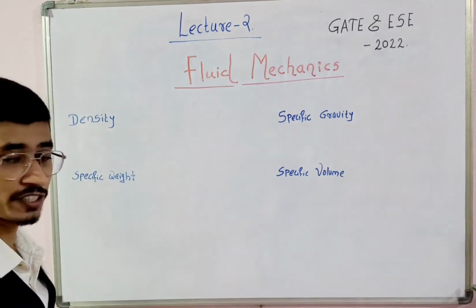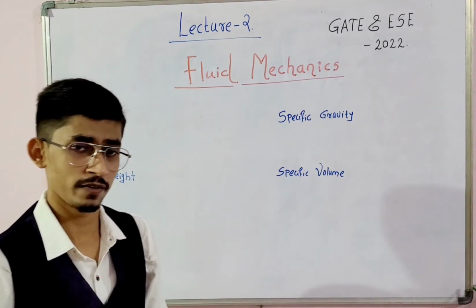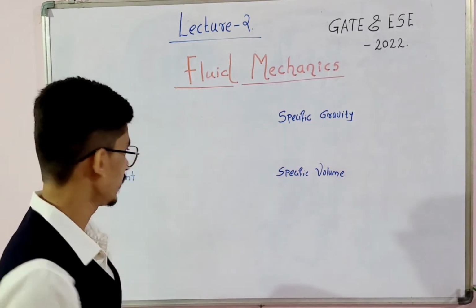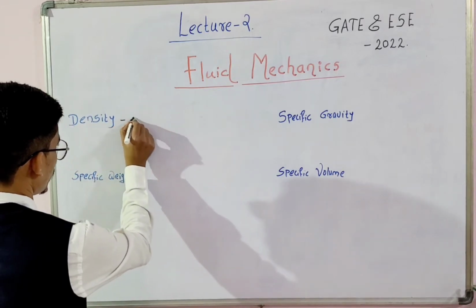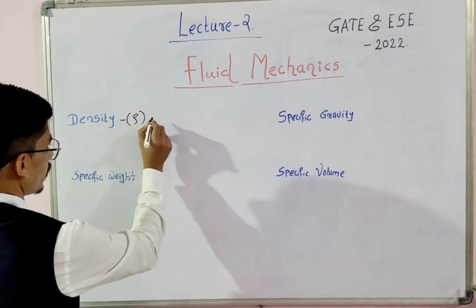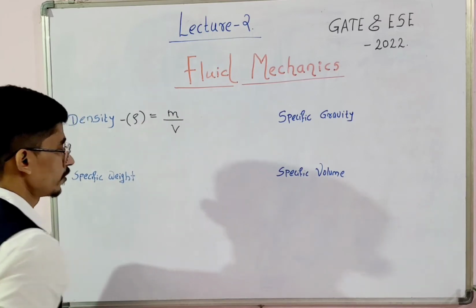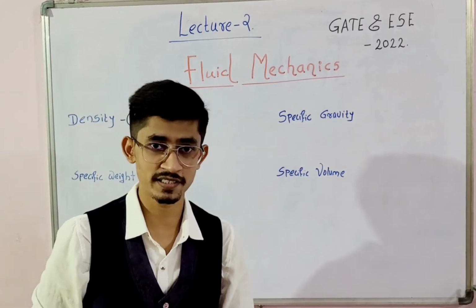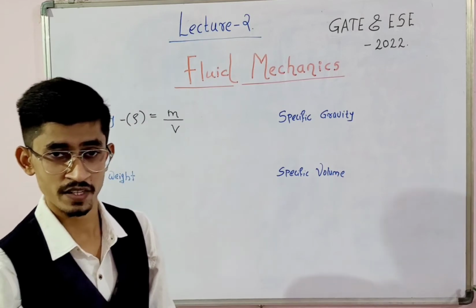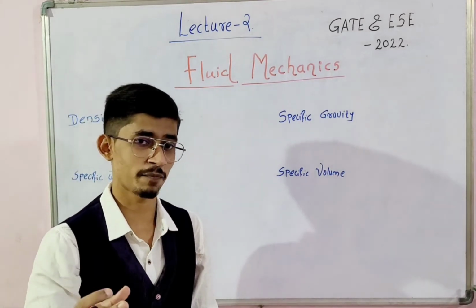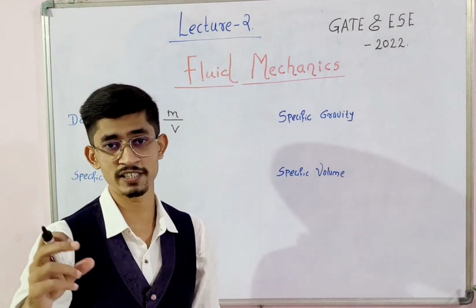First is the density of the fluid. What do we mean by density? Density is the mass of that fluid per unit volume. If you take the example of water, the density is 1000 kg per meter cube.